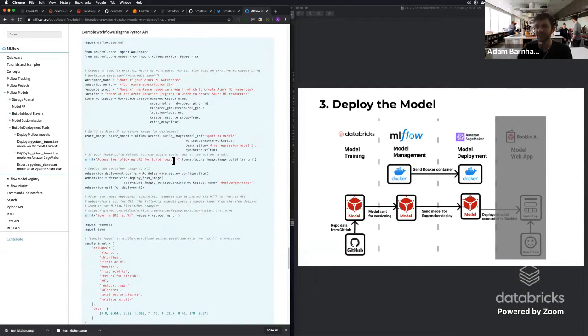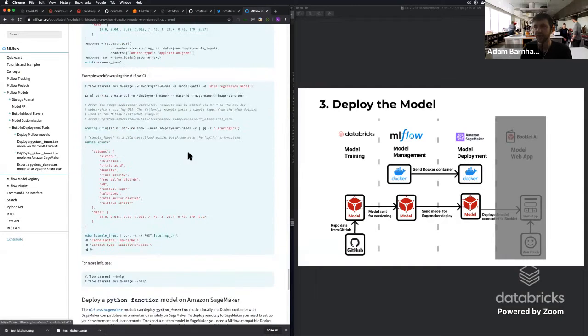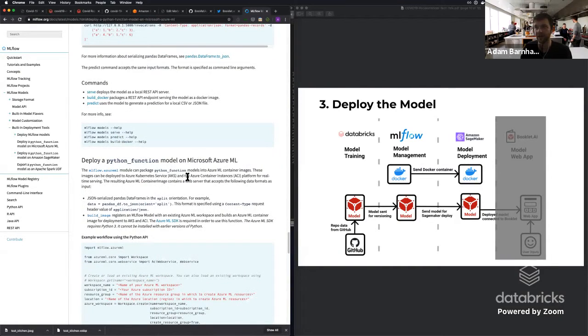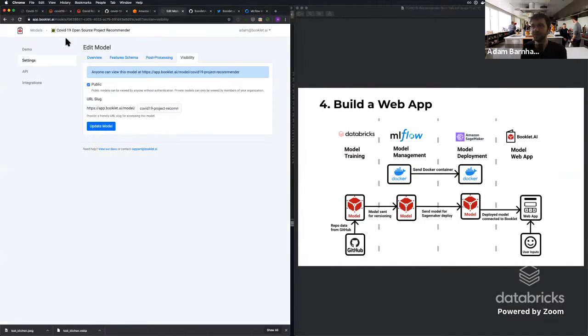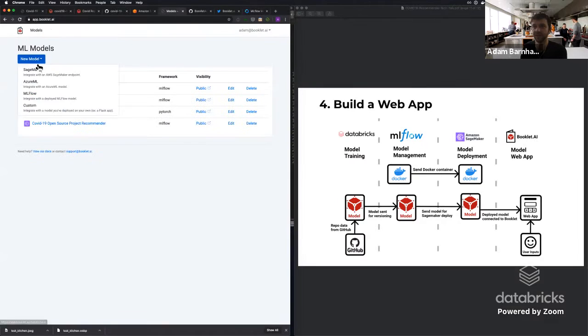In the same way that we've done it with SageMaker, you can also do it on Azure ML. I don't have the example code set up. If somebody ends up doing it, I'd love to put it in the repo as well so that other people can use it. But once you have the Azure ML model set up, in a very similar way to SageMaker, you can deploy it to Booklet.ai, because it allows you to set up an Azure ML model as well. This is currently in beta, so if you end up testing it out, just let us know.